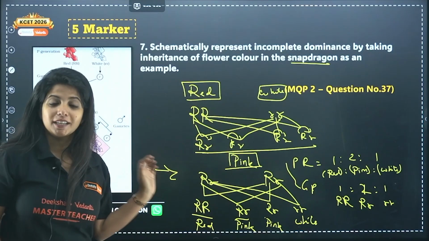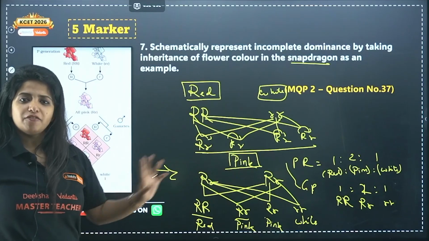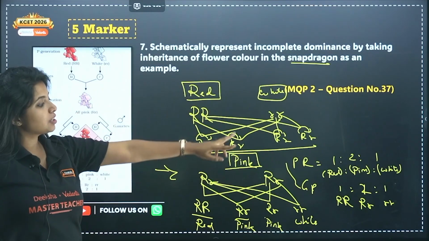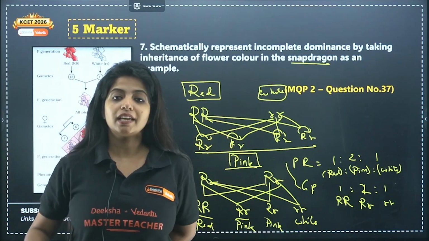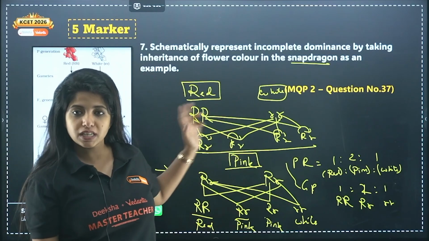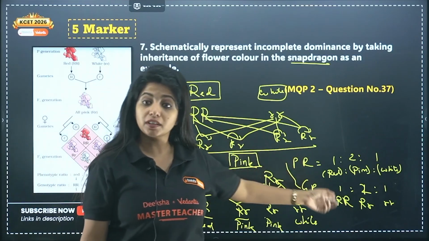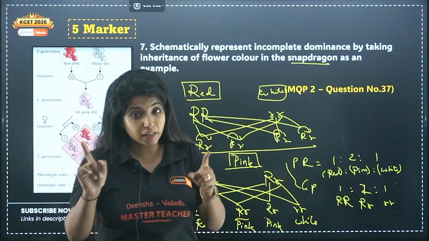In this particular case of incomplete dominance in F2 generation, in F1 generation there is no ratio as such, everyone is the same only, right? In F2 generation, both the ratios are the same. This is not like how Mendel studied, like when he crossed tall and dwarf plants, he didn't get this ratio. Genotypic ratio was 1:2:1, but phenotypic ratio was 3:1. So please know the difference.